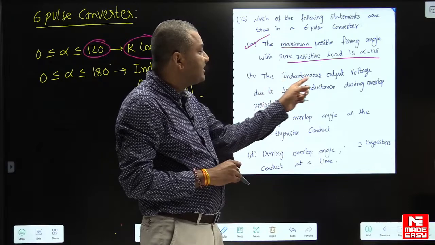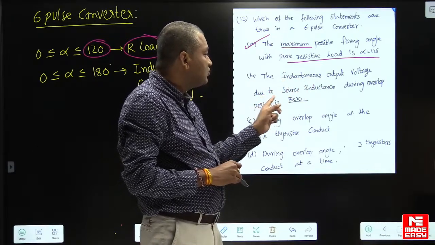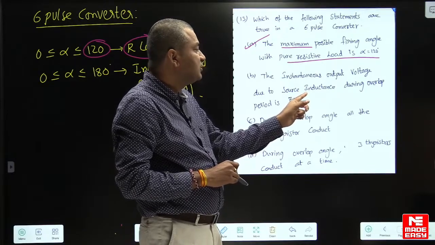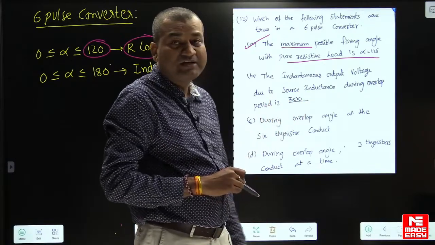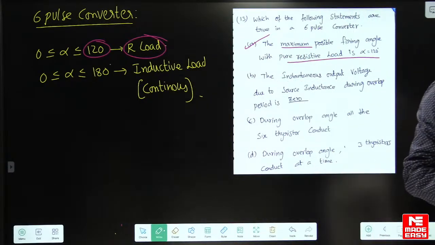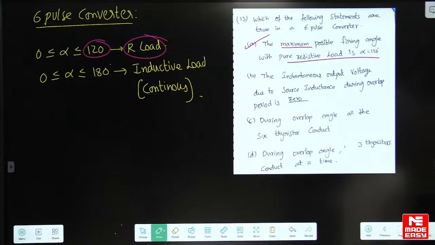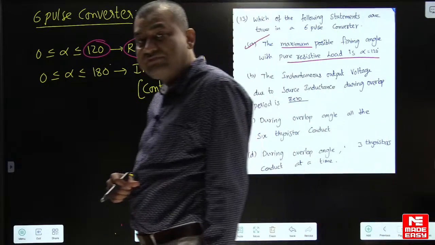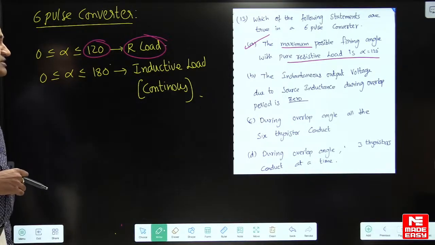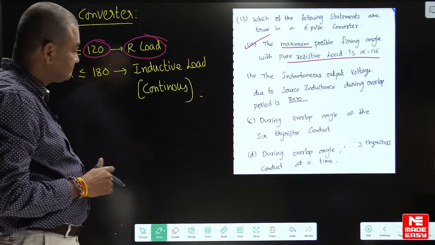Yes, the instantaneous output voltage due to the source inductance during overlap period is 0. Is it right or wrong? Guys, answer to me. Statement B is right or wrong?